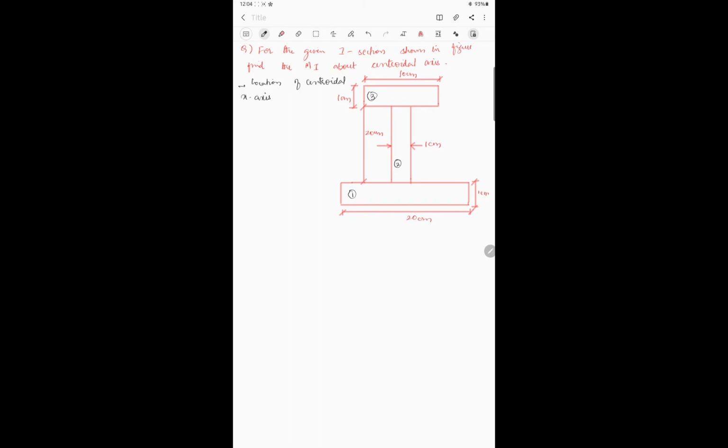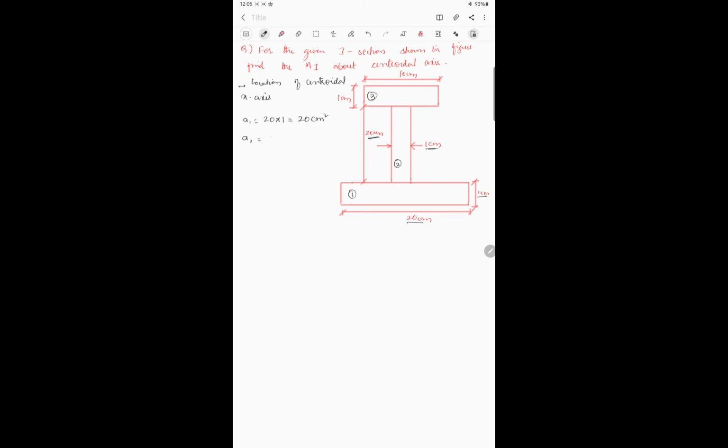Okay, so how to calculate centroid? We all know, that is A1. What is the value of A1? We have 20 into 1, right? A1 is equal to 20 into 1. 20 is the base and height is 1 centimeter. A1 is equal to 20 into 1, which is equal to 20 centimeter square. Similarly, what about A2? This is base and this is 1, right? So A2 will be 20 into 1 again.